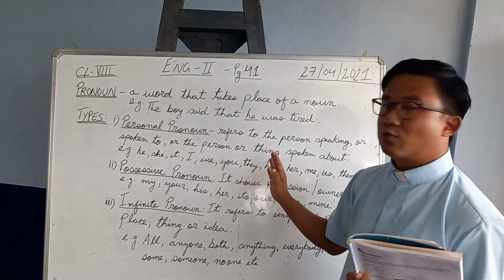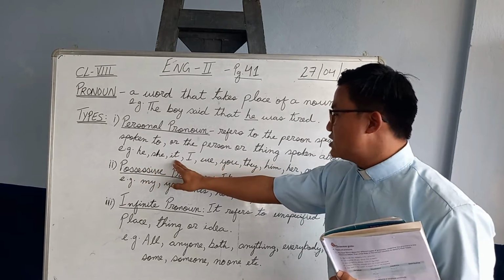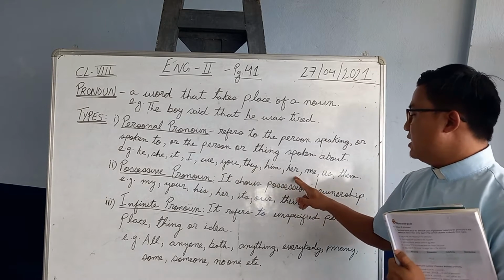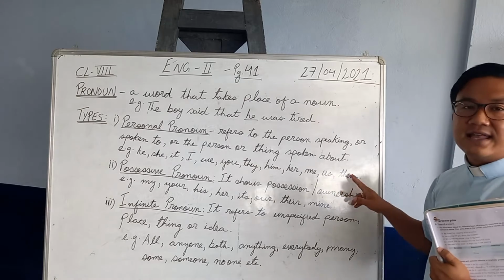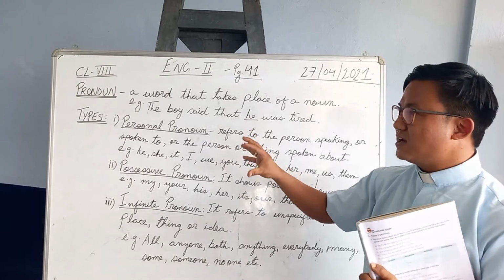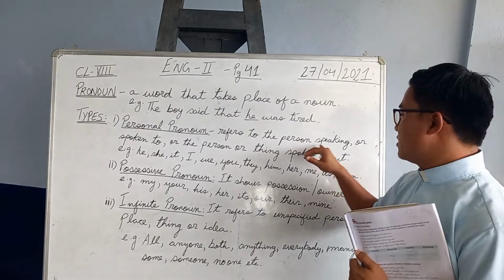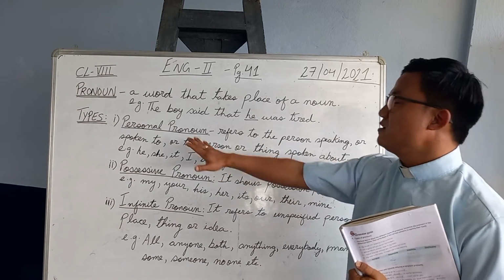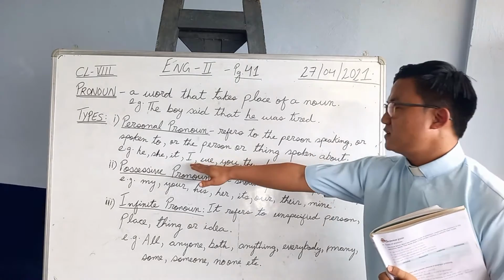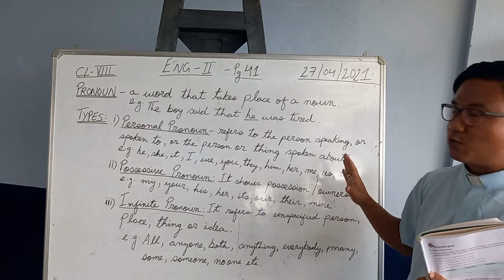For example, he, she, it, I, we, you, they, him, her, me, us and them. Anything related to a person is a personal pronoun. This is the list of examples of personal pronouns.